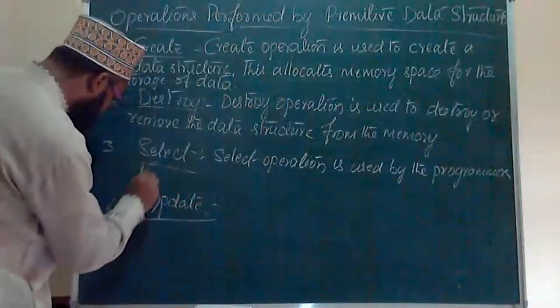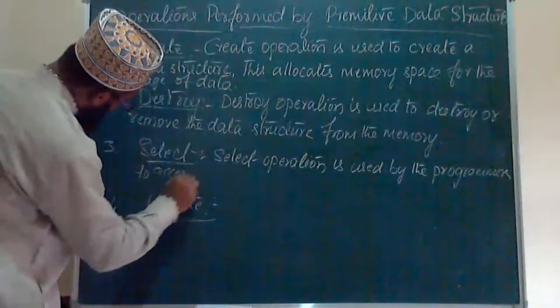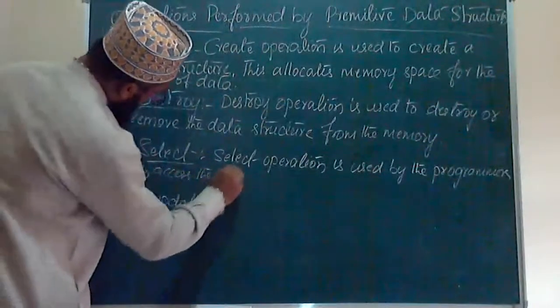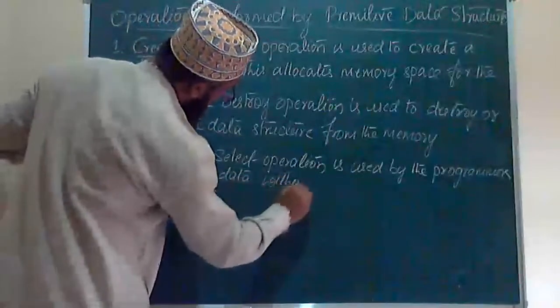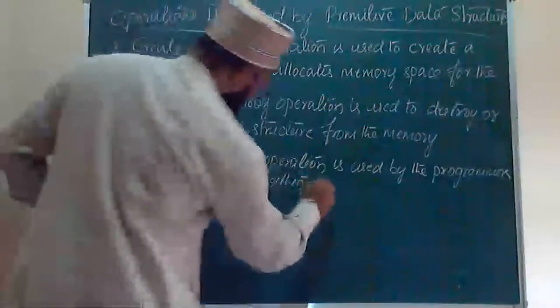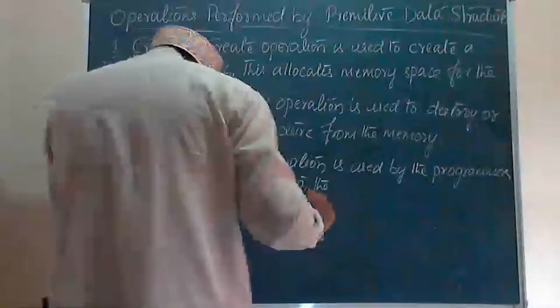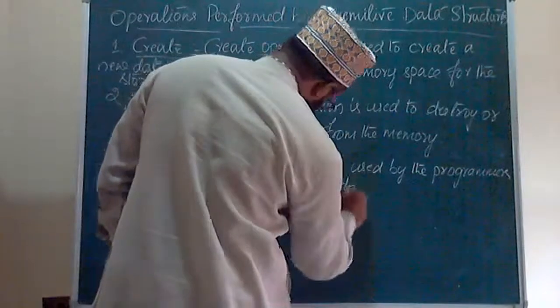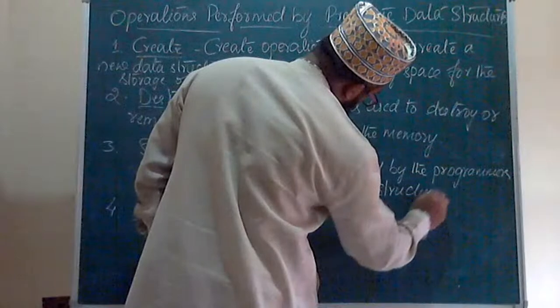Select operation is used by the programmers to access the data within the data structure. Who are the programmers?